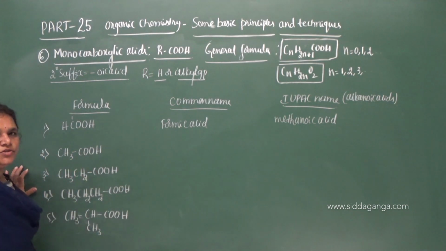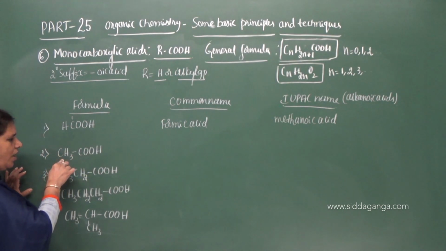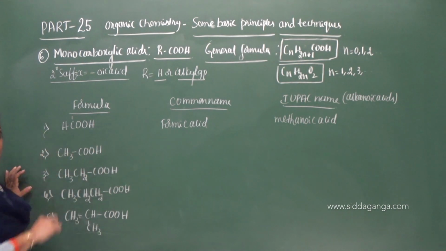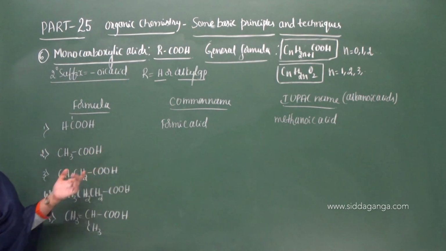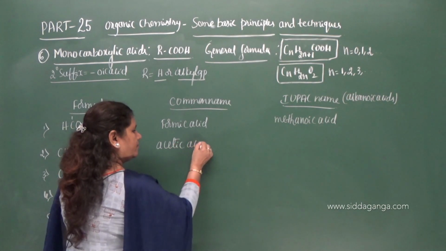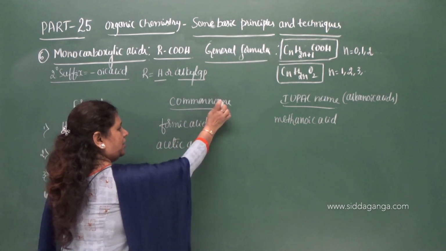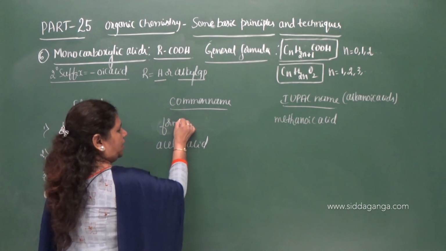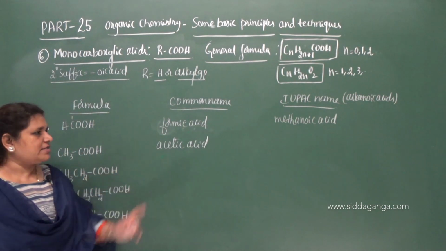A methyl group is attached to the COOH, but the total number of carbon atoms here will be 2, and this name is derived from acetum. Acetum means vinegar. Therefore the name is acetic acid. Acetic acid is the common name, and formic acid is the common name of methanoic acid. Small letter we have to take, formic acid, and this is acetic acid.